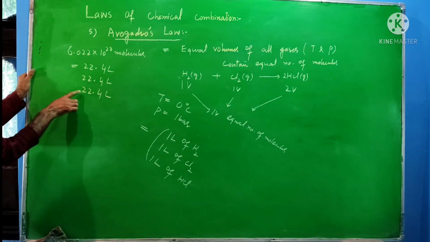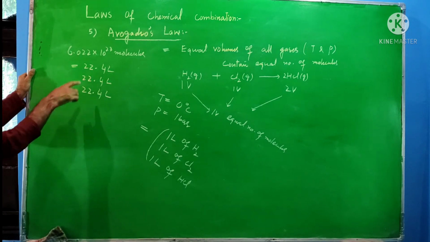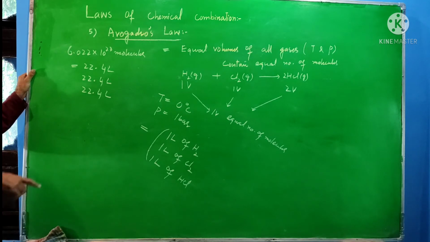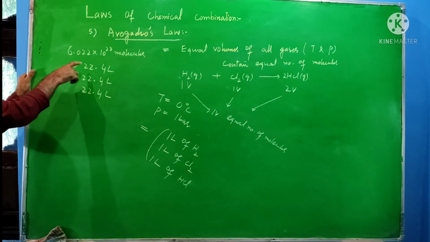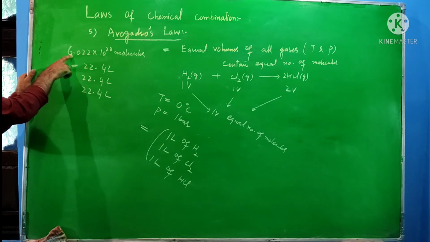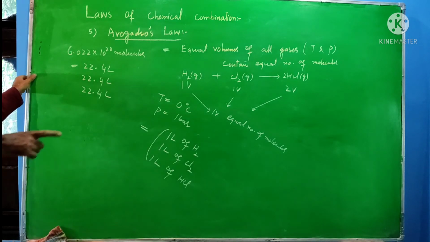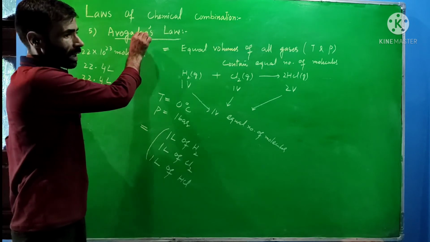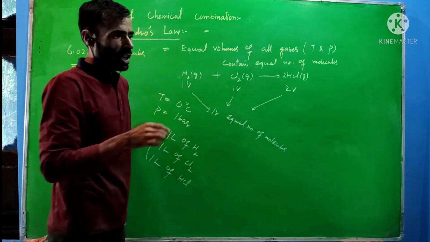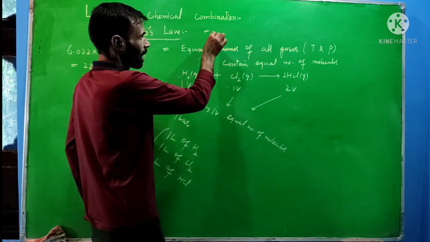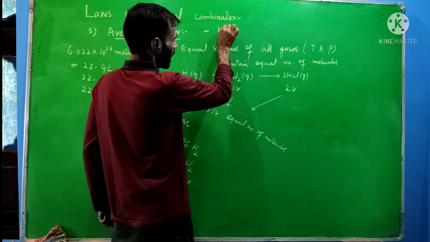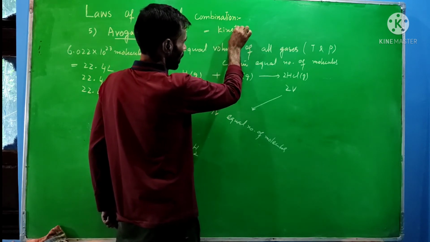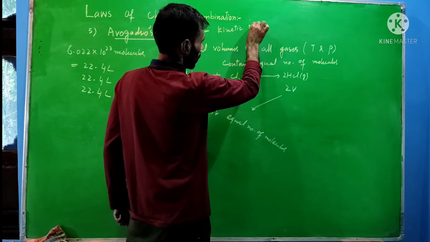So here equal volume means 22.4 liters of each gas. Within them there is an equal number of molecules, and that number is Avogadro's number. This Avogadro's law formed a foundation for the development of the kinetic molecular theory of gases.